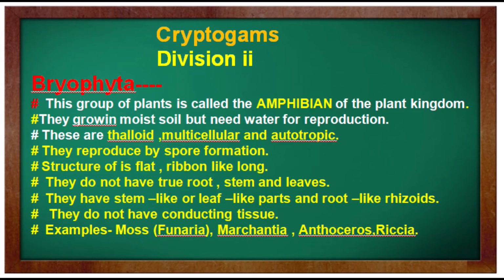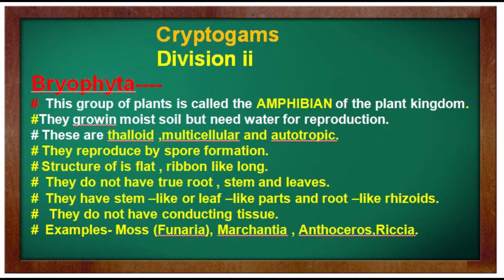These are thalloid, multicellular and autotrophic plants. They reproduce by spore formation. The structure is flat, ribbon-like and long. They do not have a true root, stem and leaves. They have stem-like or leaf-like parts, and root-like parts known as rhizoids. They do not have conducting tissue, that is xylem and phloem. Examples of division Bryophyta are moss, that is Funaria, Marchantia, Anthoceros and Riccia.